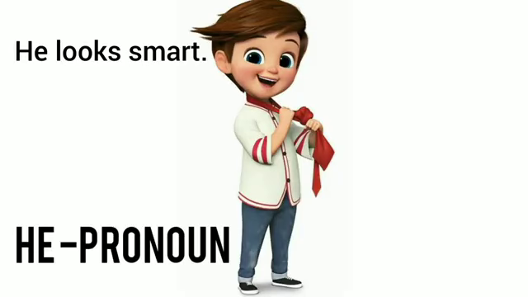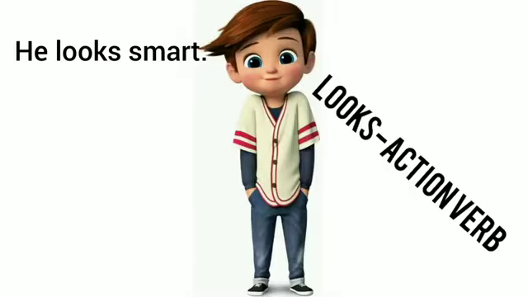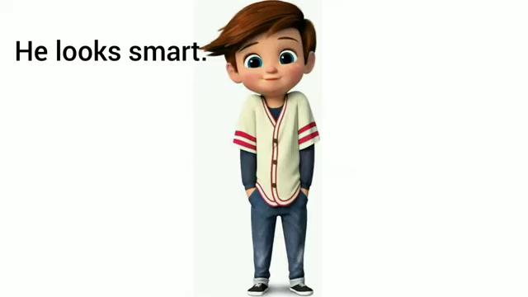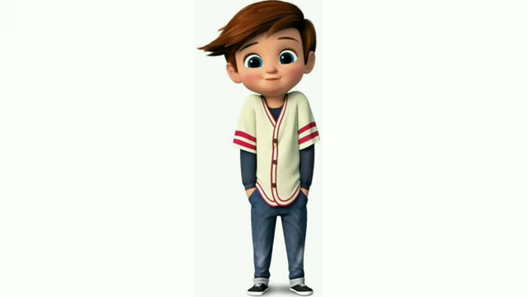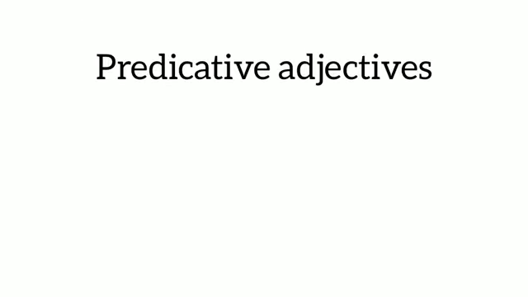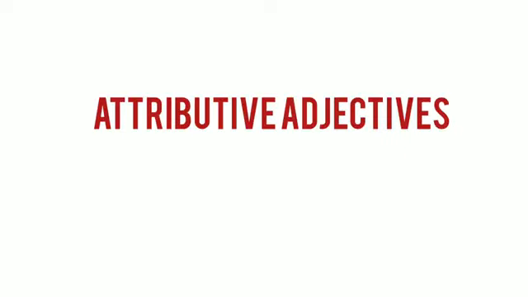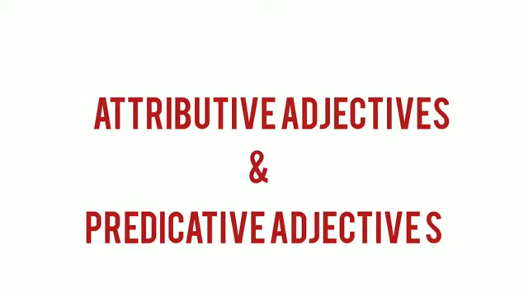He is a pronoun, looks is an action verb, and smart is the adjective. So we understood that predicative adjectives go after the verb and after the noun. Hope you all understood about attributive adjectives and predicative adjectives.